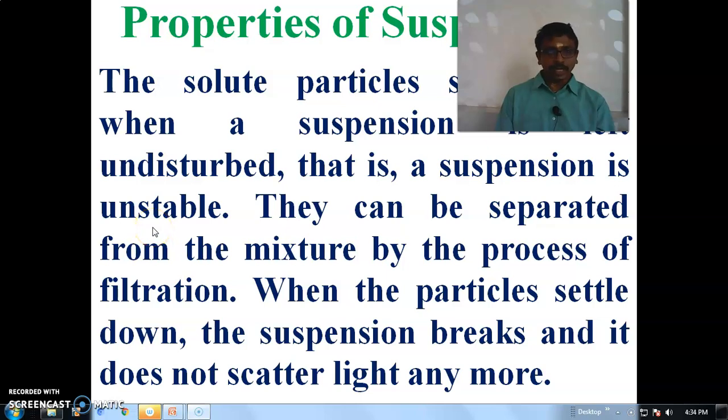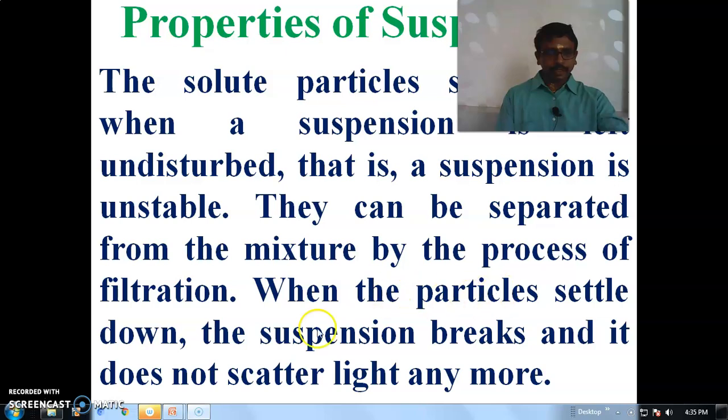But a solution is stable. No particles settle down in a solution. But in a suspension, the solute particles settle down, so we can say it is unstable. They can be separated from a mixture by the process of filtration. With the help of filter paper, we can separate the solute and solvent.